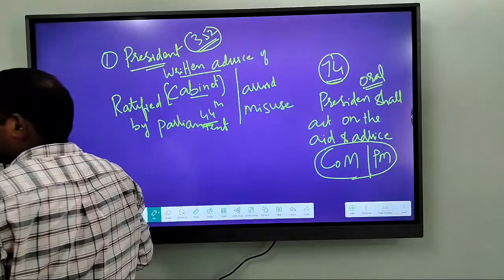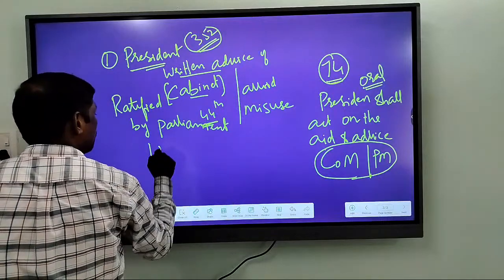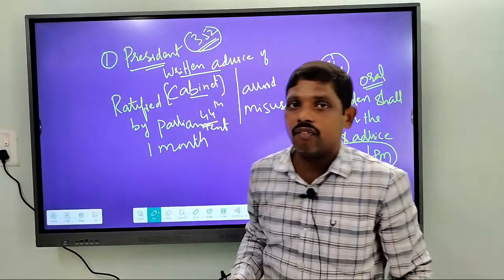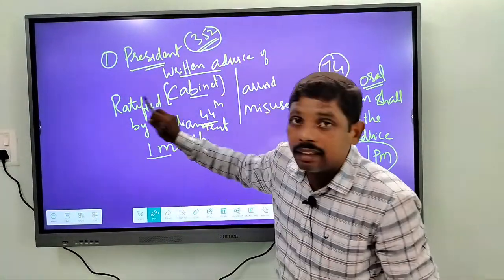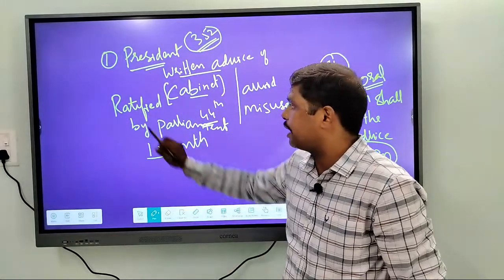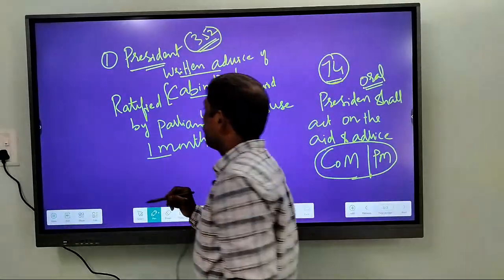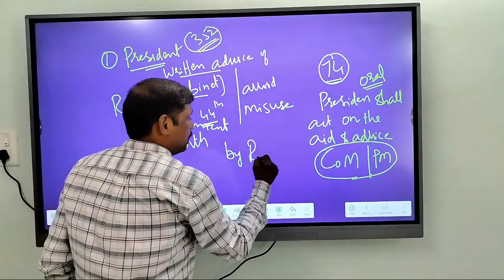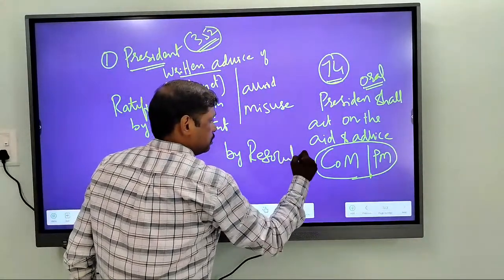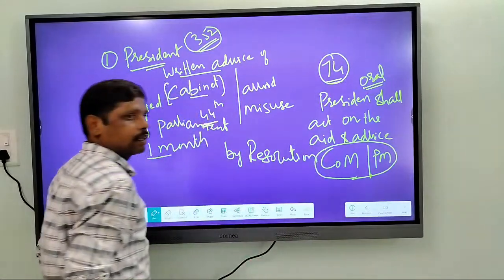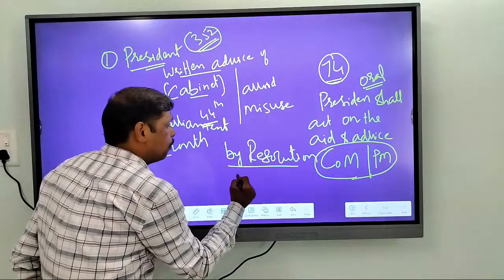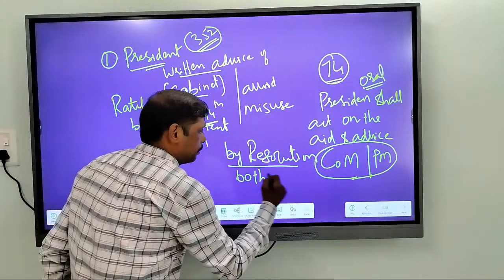It should be ratified by Parliament within a period of 1 month. And this ratification should be done by passing a resolution in both the houses separately.